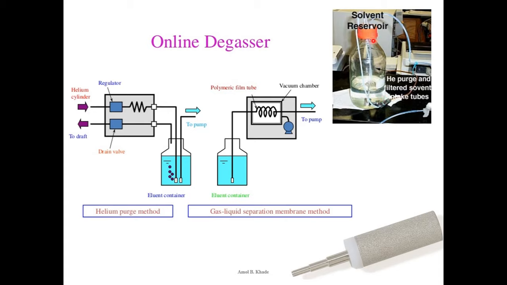So you can see here the actual reservoir bottle. On the top lid we have a small bore to accommodate these pipes, and at the end you can see here the sparger is connected, and these are the helium purge and filtered solvent intake tubes. So this is a helium online degasser which